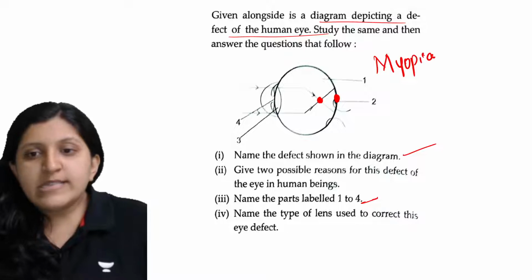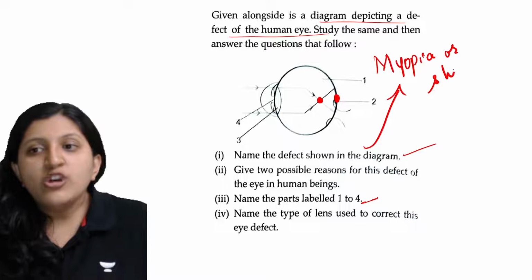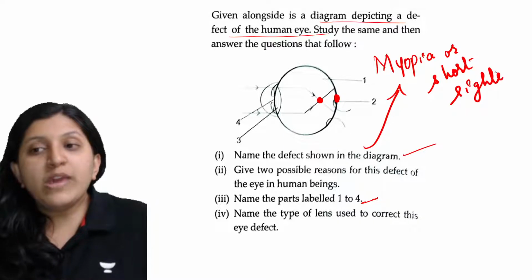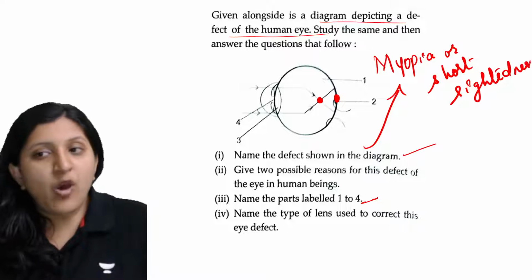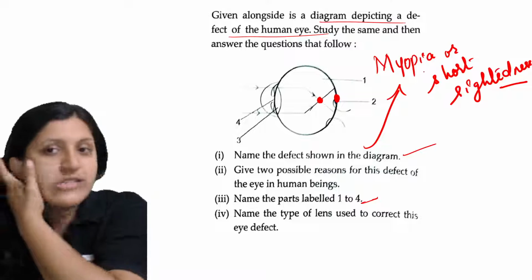Okay. So this is myopia, or it can also be called short-sightedness. What is short-sightedness? You can only see the nearby object, but you cannot see a far object. So that is short-sightedness.